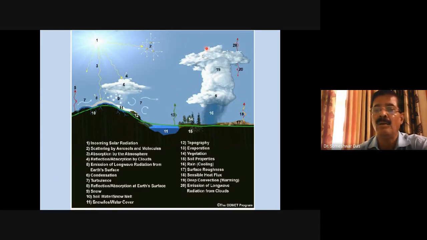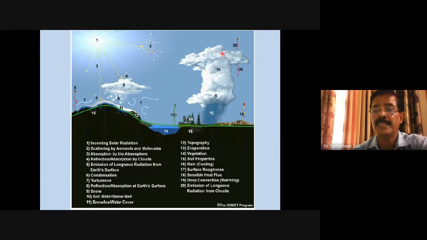This part of the cloud is generally frozen, right? It contains ice crystals. Because of the detrainment from the top of the cloud, ice crystals are ejected into the surrounding atmosphere.